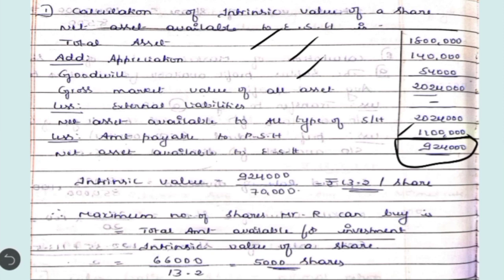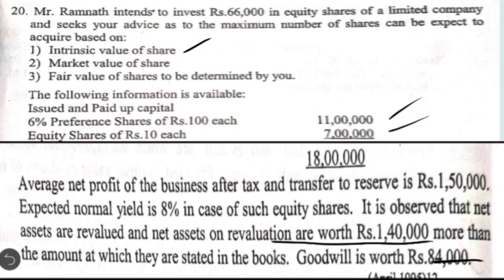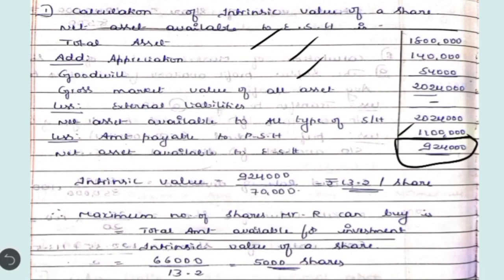In the next line, we are going to apply the formula to calculate intrinsic value. Intrinsic value is equal to net asset available for equity shareholders divided by number of equity shares. So here the equity share capital here is 7 lakh divided by face value of one share is 10. So number of shares is 70,000. Okay, so when you divide it by 70,000, you get rupees 13.2 per share as the intrinsic value.